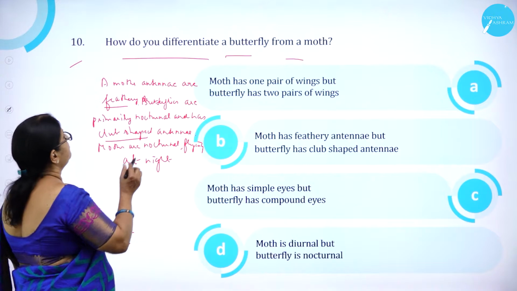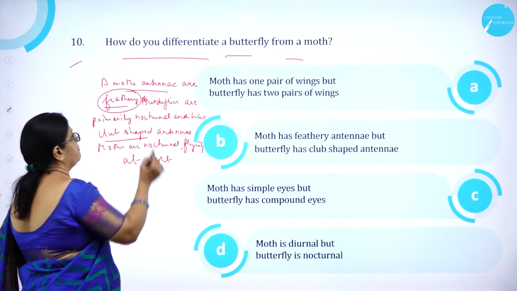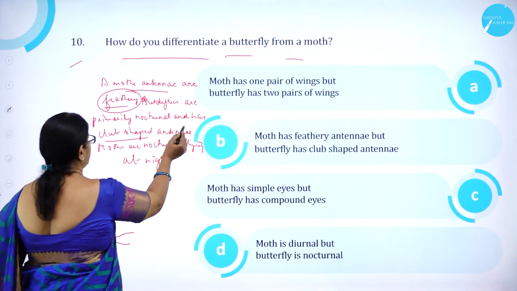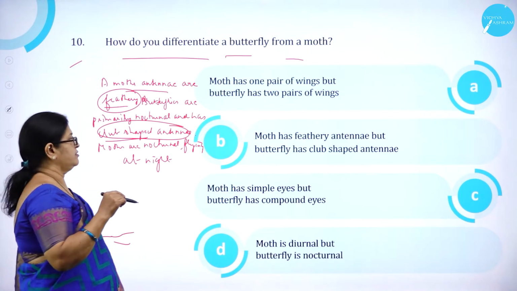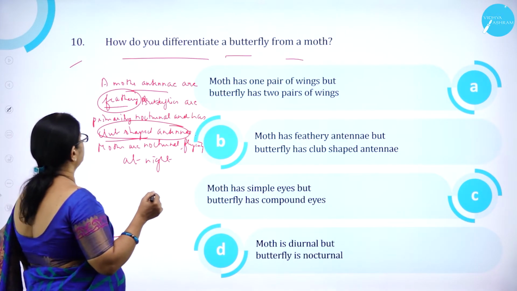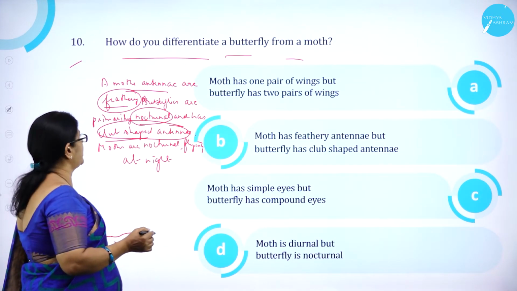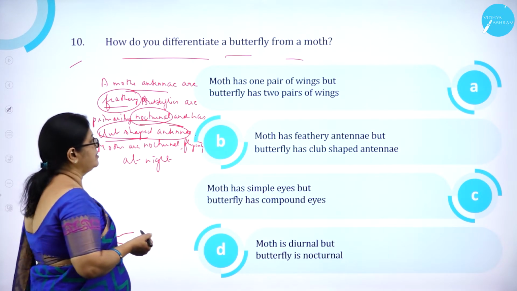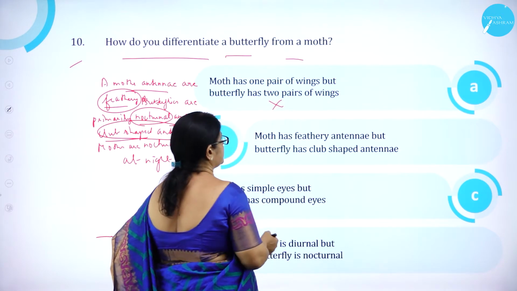So usually, a moth's antennae are feathery, whereas the butterfly's antennae are club-shaped. Moths are nocturnal, flying at night, whereas butterflies are primarily diurnal. So moth has one pair of wings, but butterfly has two pair of wings is wrong.